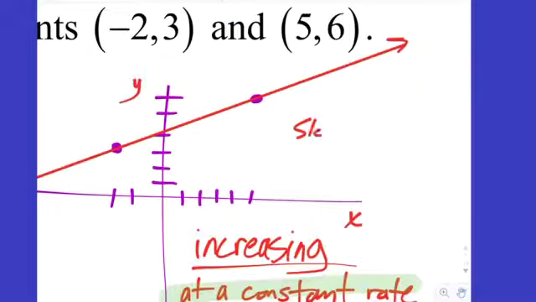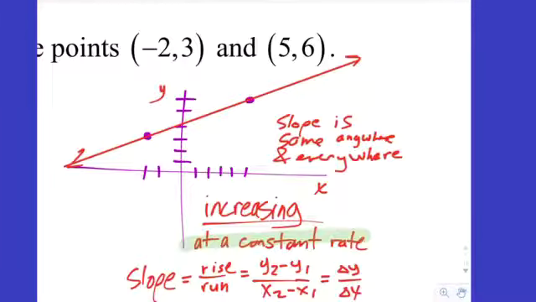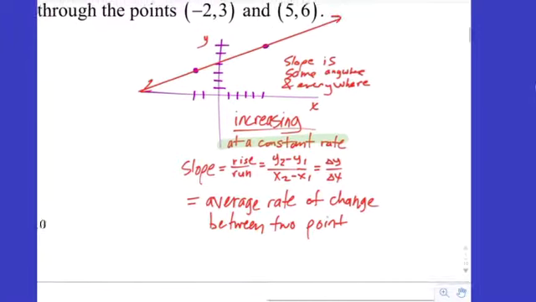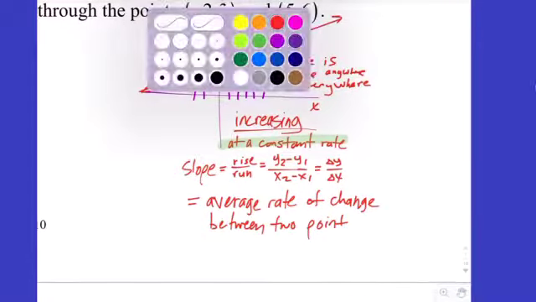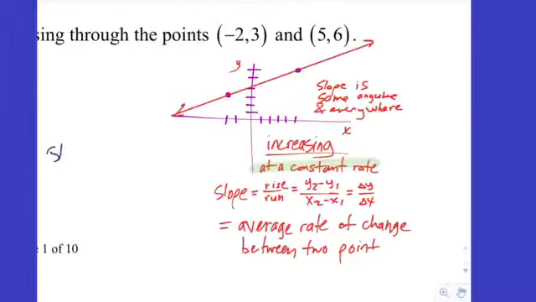So the slope is the same anywhere and everywhere. Which is why we use lines to help us begin to understand change that isn't constant, okay? So let's go ahead and find the slope of this line. We have our 2 points, so we'll write it like this. We'll say slope. What letter did we use for slope back in Algebra 1?